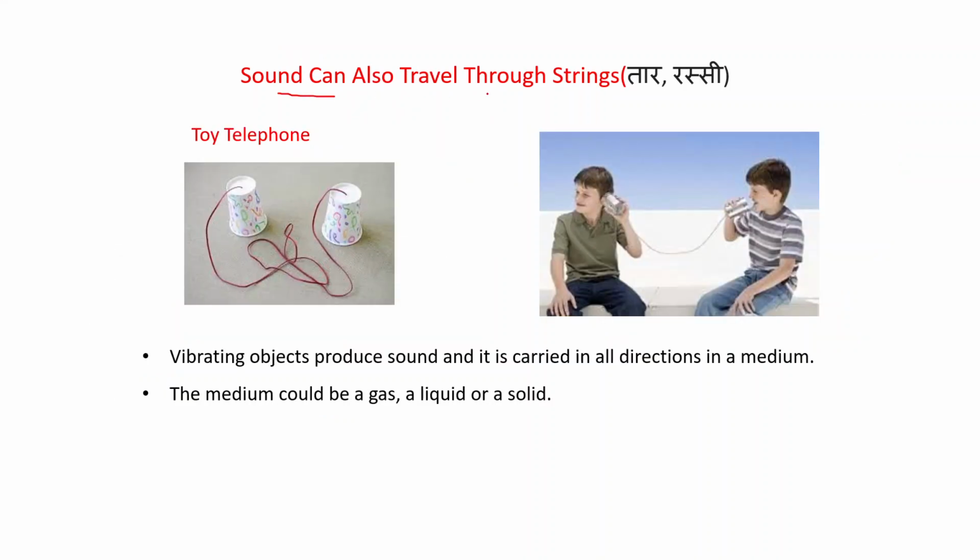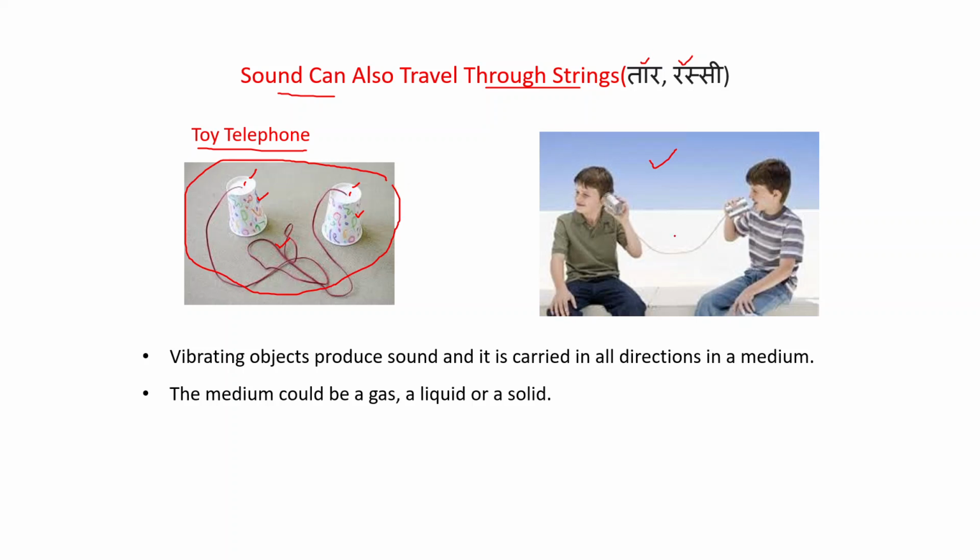Sound can also travel through strings. Strings means tar or rassi. You can also make this type of toy telephone. These are the disposable glasses. Make a hole at the bottom of these glasses and insert the two ends of this string at these places. Now perform this activity with the help of this setup.